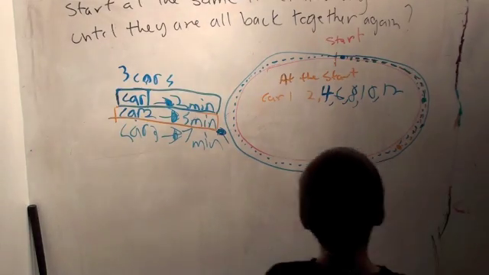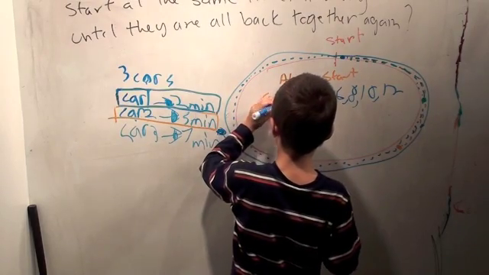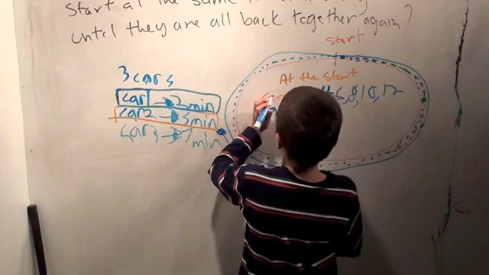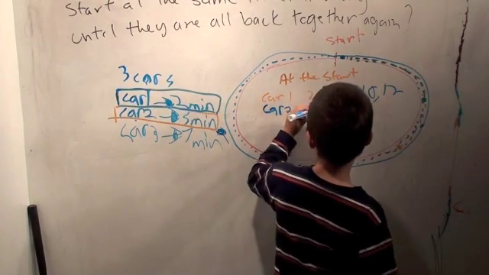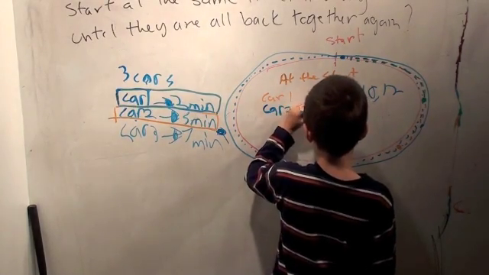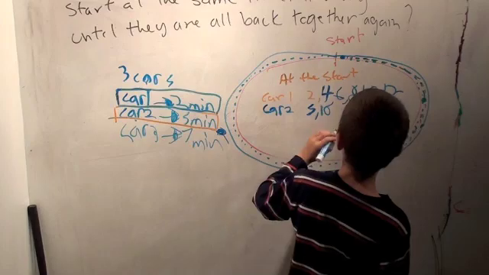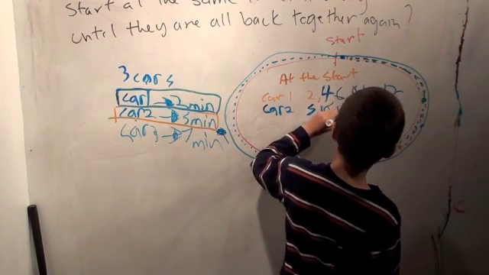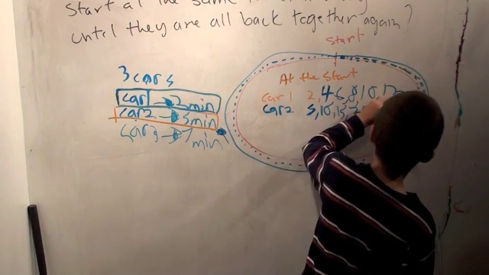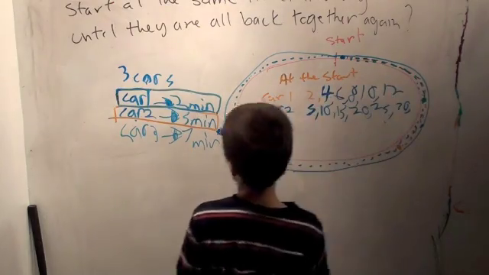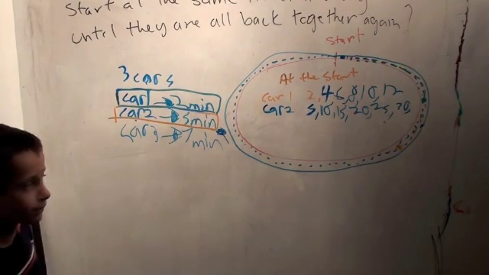Now think about when car 2 is at the start. When is car 2 at the start? He'll be 5, 10, 15, 20, 25. Okay, that's good. That's enough. Back away so the camera can see. Okay, so car 1's at the start at 2, 4, 6, 8, 10, and 12.